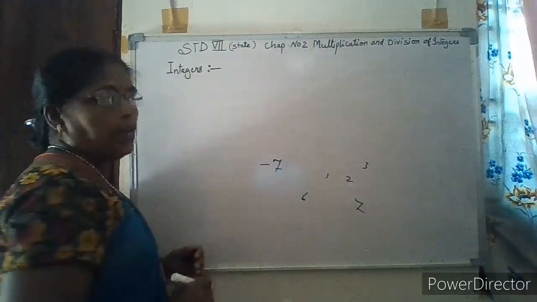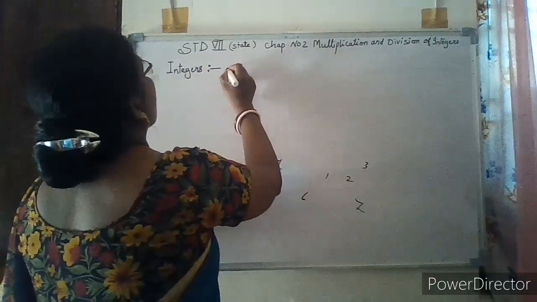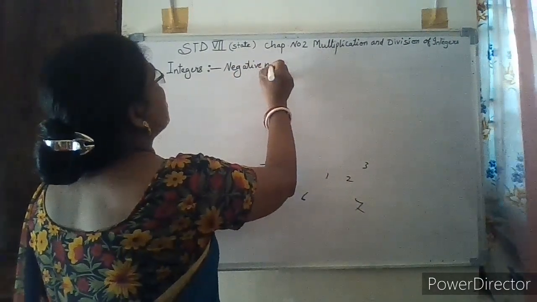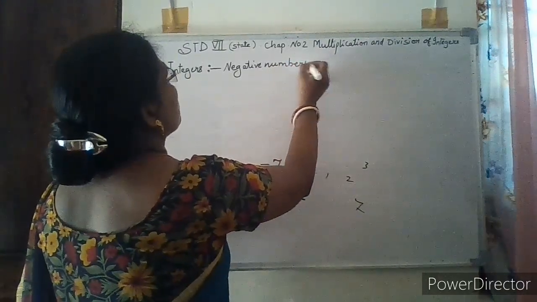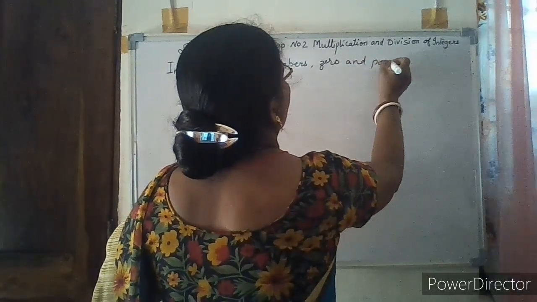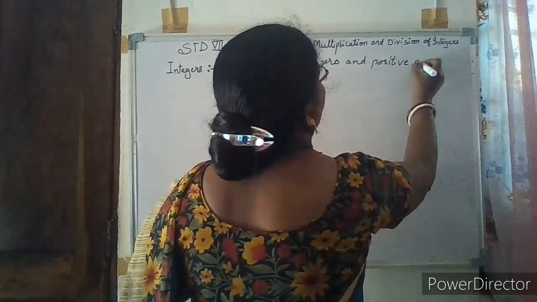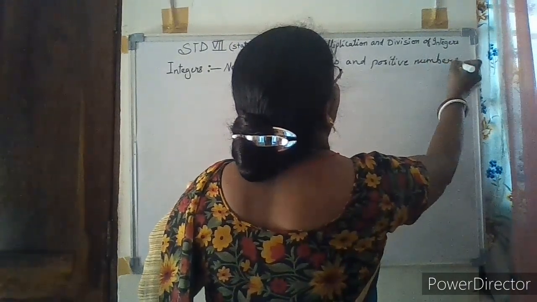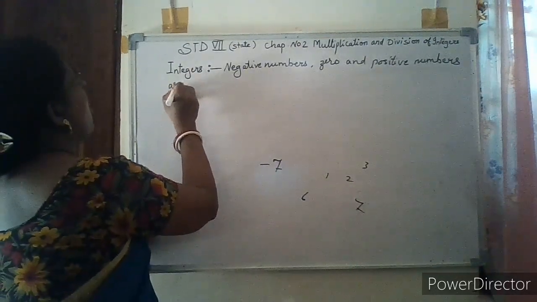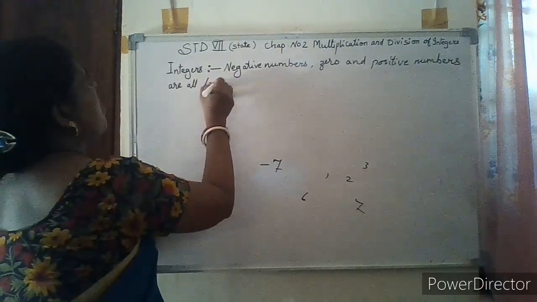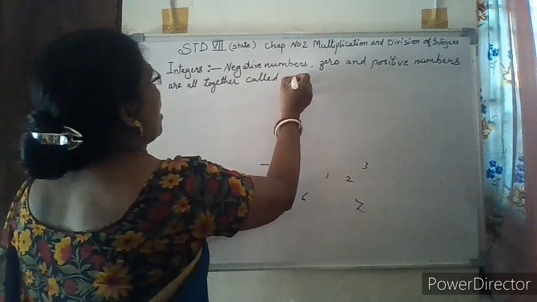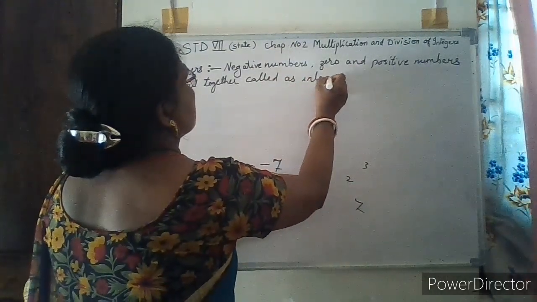So we can define integers as negative numbers, 0 and positive numbers altogether called integers.